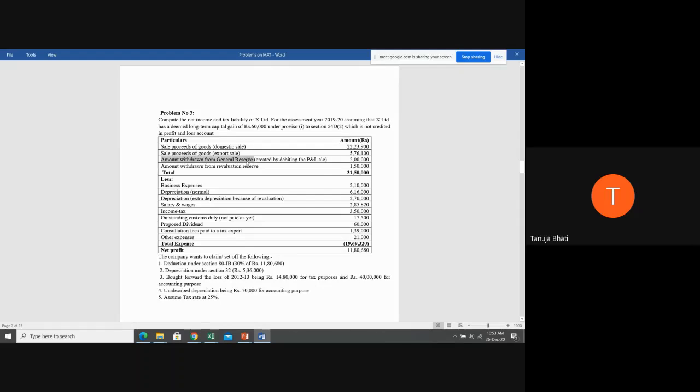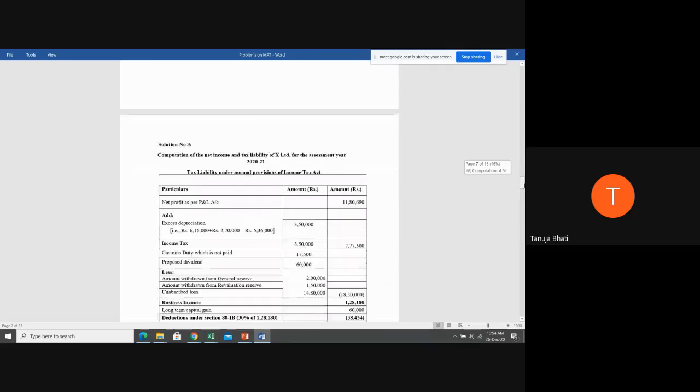Amount withdrawn from general reserve and amount withdrawn from revaluation reserve, you will deduct it, because the simple reason being it is not your income from the business or profession. It is your income by taking the money out from the reserve. So it is not relating. That is the reason you are going to minus it.